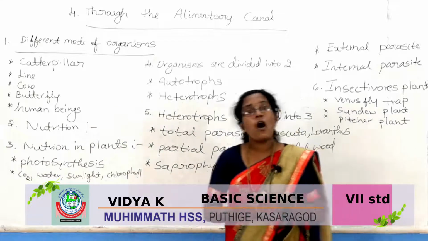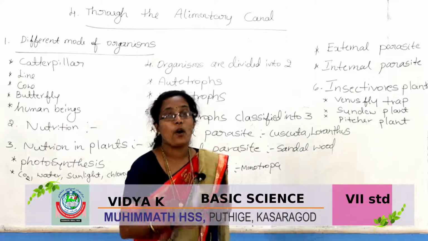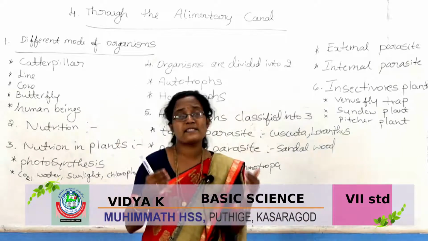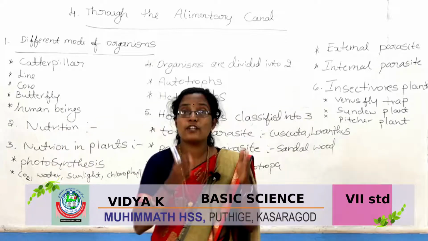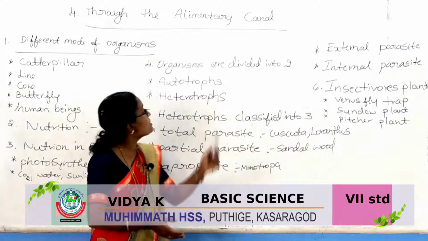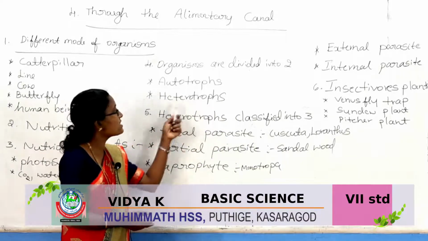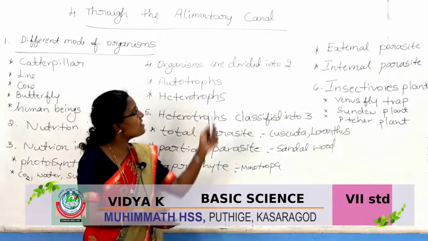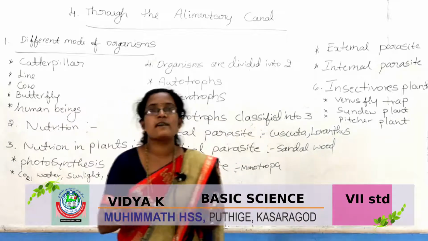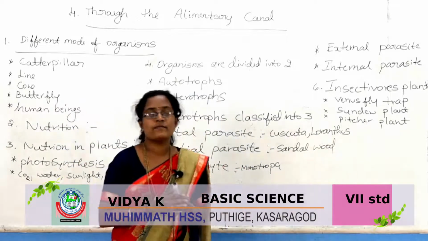Organisms are classified into two groups. Organisms means human beings, animals and plants. The organisms are divided into two groups: the first one is autotrophs, and the second one is heterotrophs. What are autotrophs? Autotrophs are the organisms which prepare their own food.